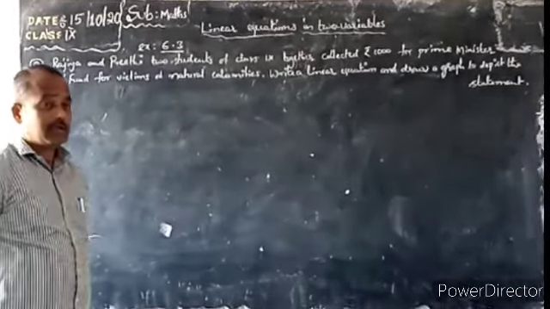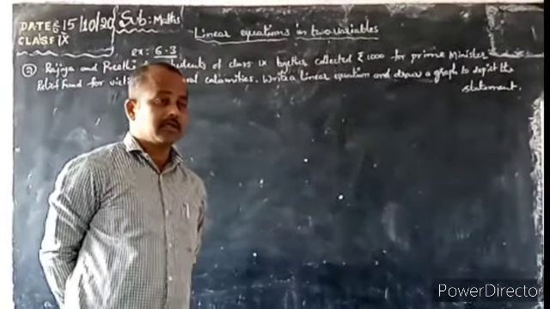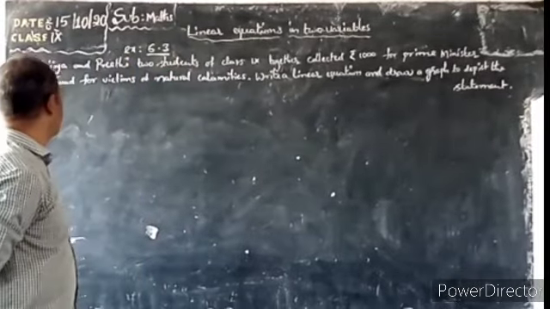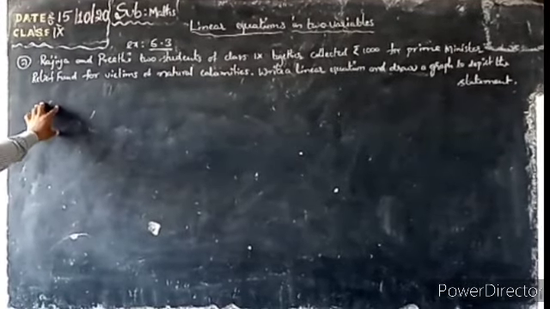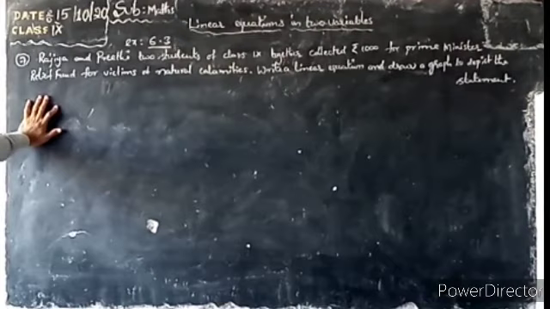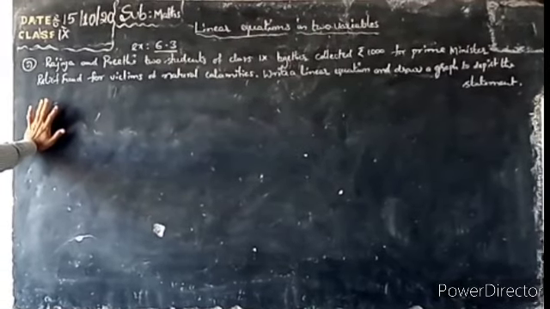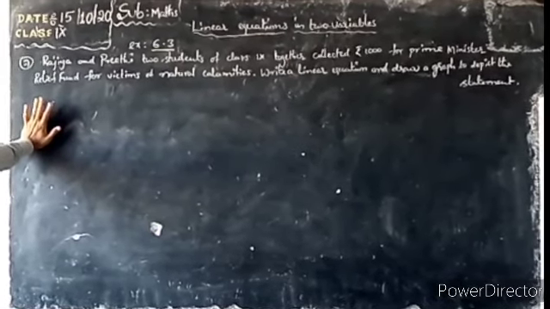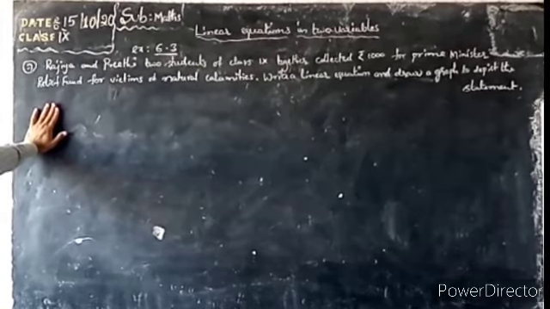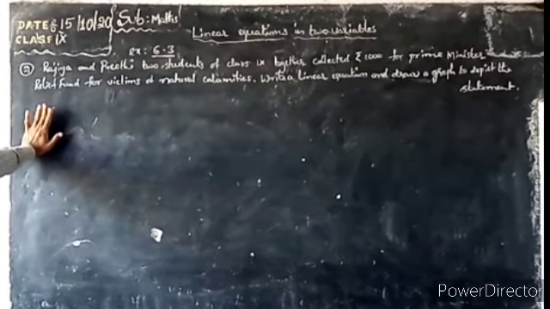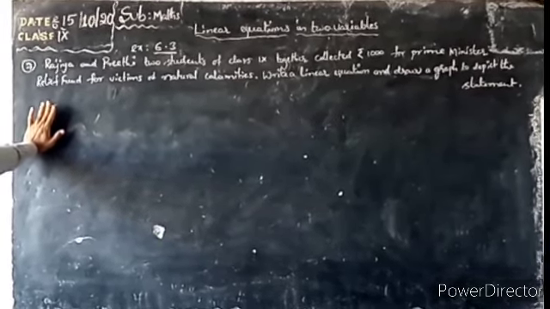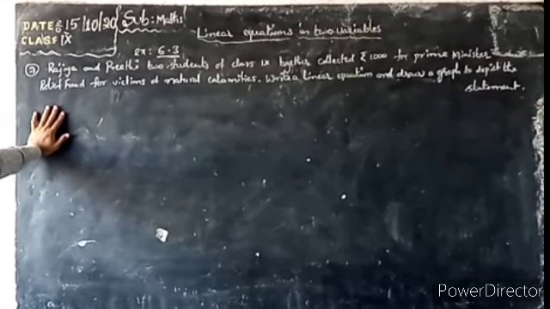Problems to draw the graphs of the linear equation. Yesterday we discussed. Now today a verbal statement is given. Again we are going to discuss a verbal statement. For that we have to derive the linear equation and then we have to draw the graph for that linear equation. What is given now?